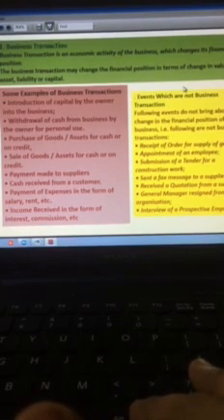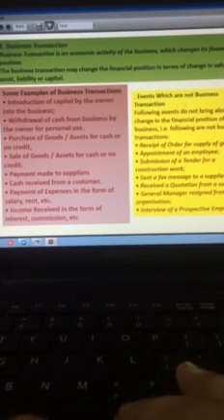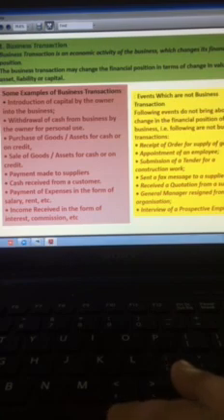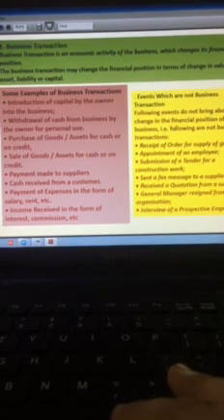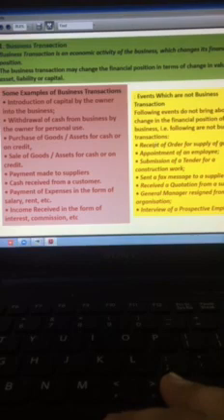Simultaneously you have been explained regarding transactions which are not regarded as business transactions because they do not bring any change in the financial position of the business. Suppose an order is received for supply of goods, so merely getting an order is never regarded as a business transaction.